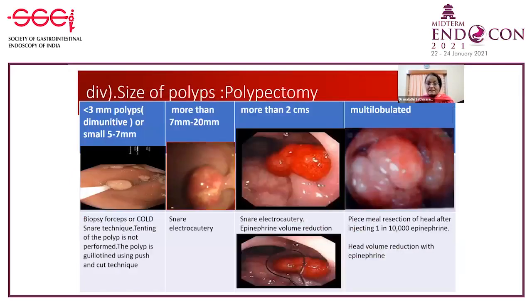So depending on the size of polyps, the management differs. If they are small polyps, less than 5 to 7 millimeters, or a diminutive polyp, less than 3, a cold snare is sufficient. If they are 7 to 20 millimeters, a hot snare, electrocautery, is important. But if the head is large, you may have to do either a piecemeal resection, or you have to do a total volume reduction by injecting epinephrine into the head of the polyp. You inject it and the volume will decrease, then you can put the snare.